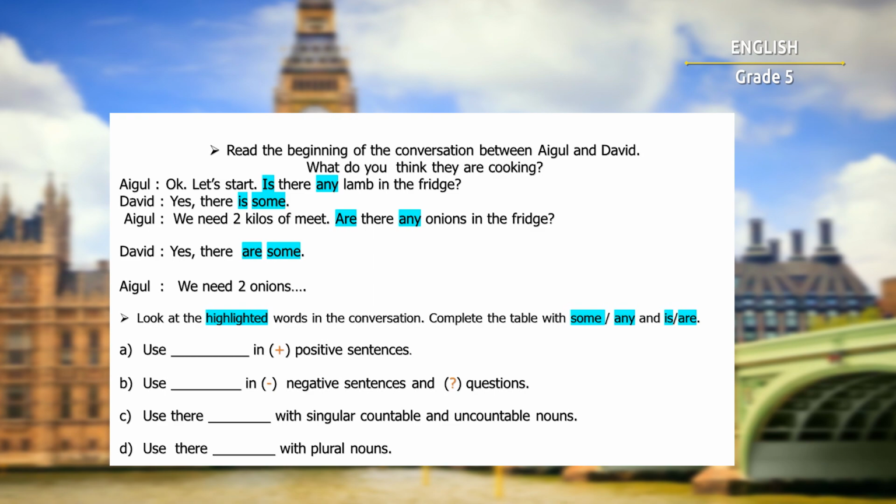Okay, let's start. Is there any lamb in the fridge? Yes, there is some. We need 2 kilos of meat. Are there any onions in the fridge? Yes, there are some. We need 2 onions. So, what do you think they are cooking?